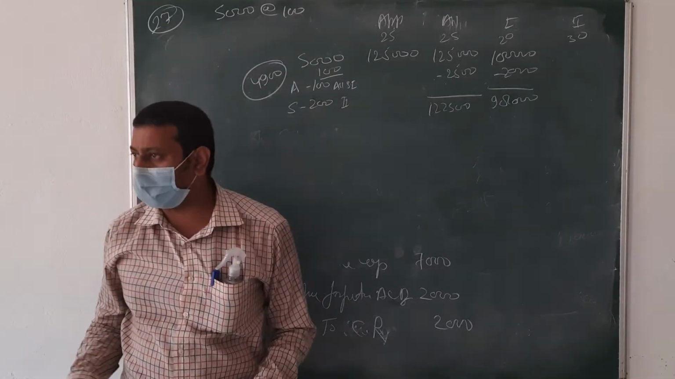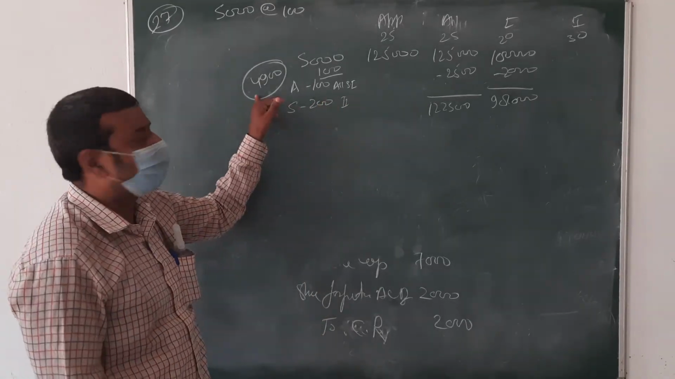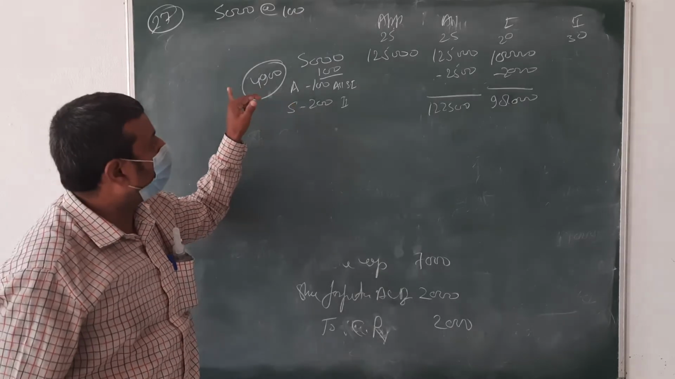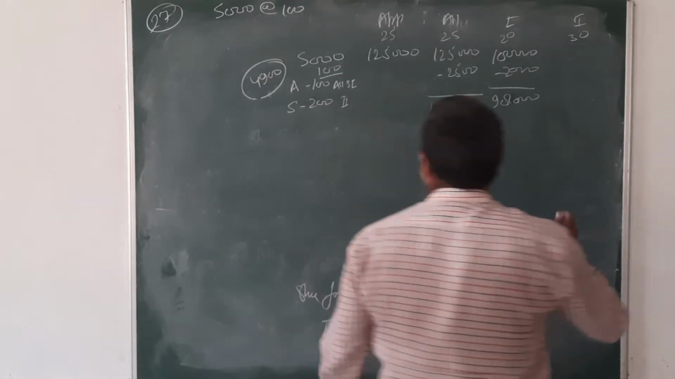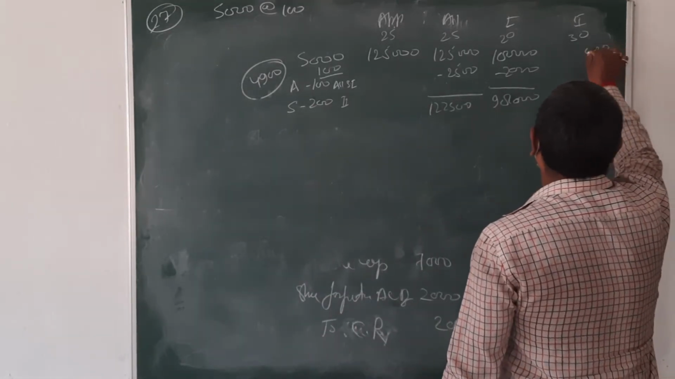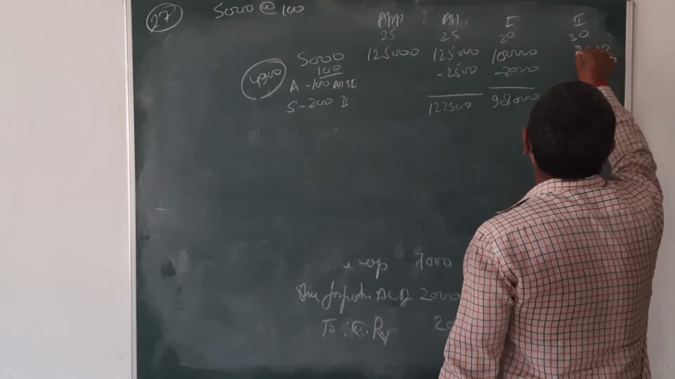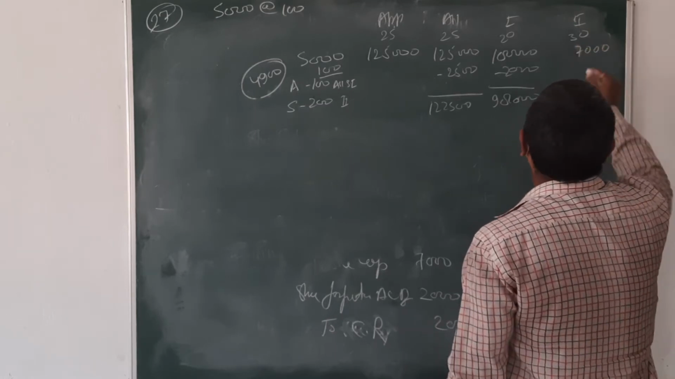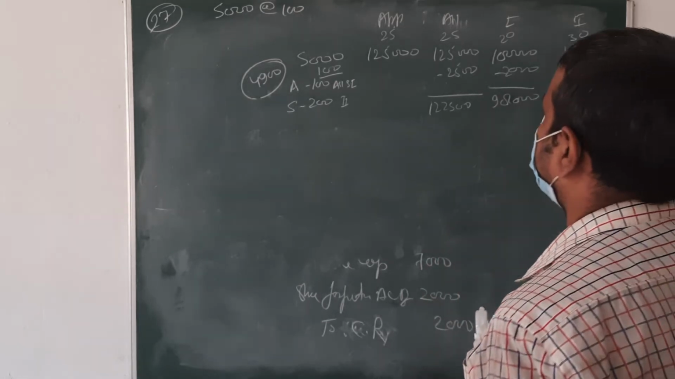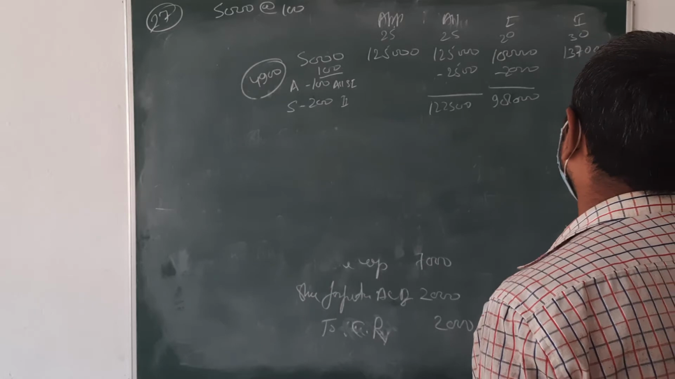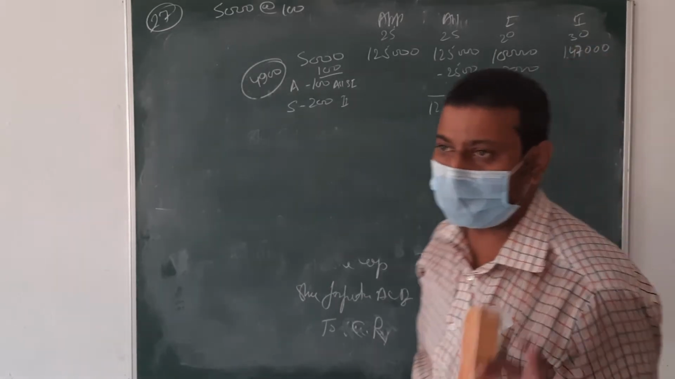Because 100 shares were forfeited. So only on the second call are we going to call on 4900 shares. So 4900 into 30, what amount is coming? Tell me fast. 4900 into 30. 147,000 we have received.